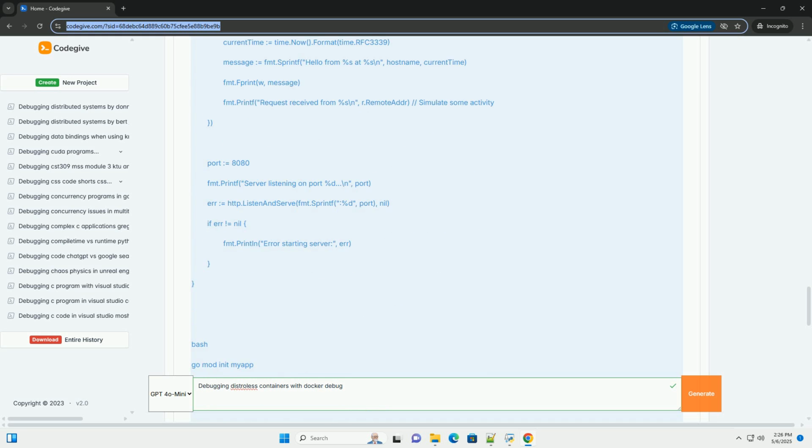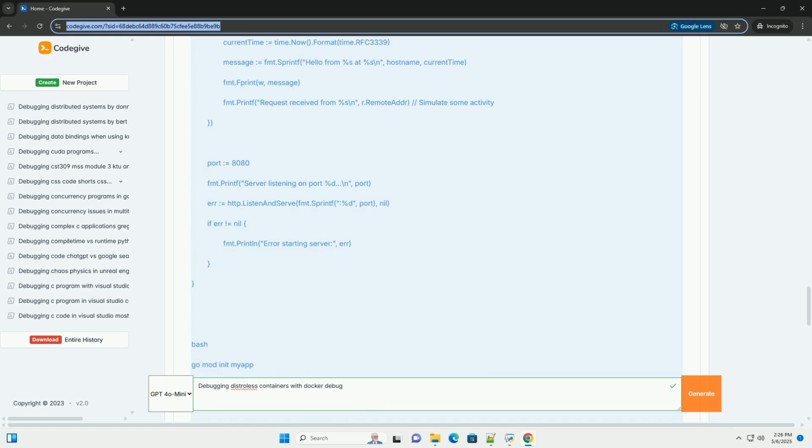E. Build the Docker image. F. Run the Distroless container. G. Verify the application is running. Open your browser and go to http://localhost:8080. You should see the greeting message. Alternatively, use curl. 5. Debugging techniques, using shell, strace, GDB, and Delve.